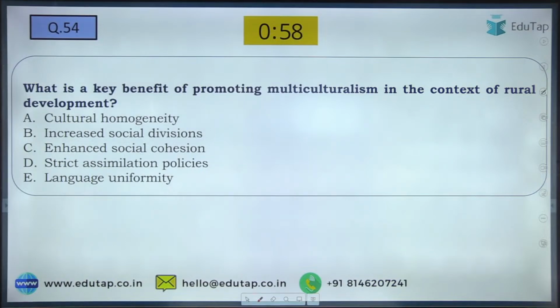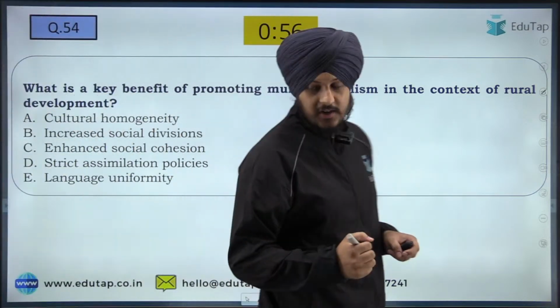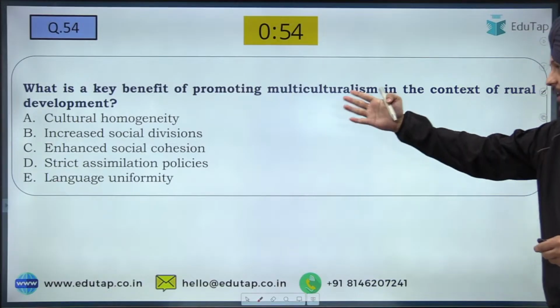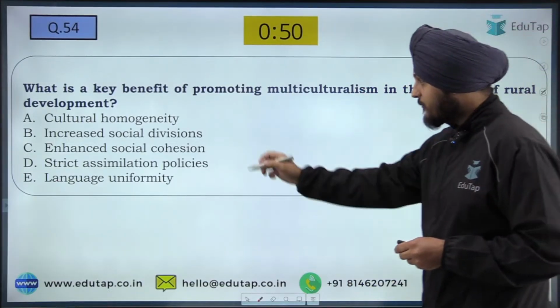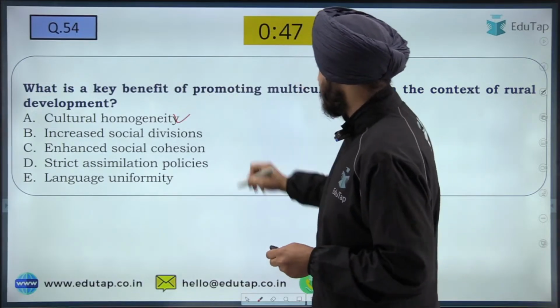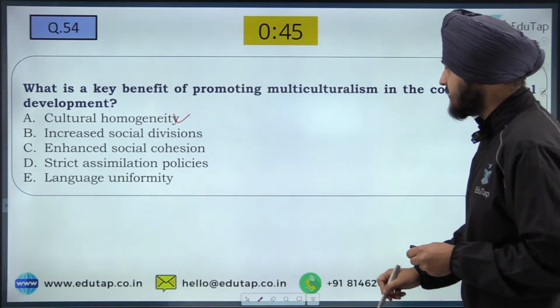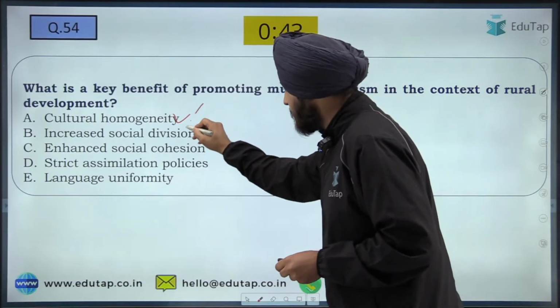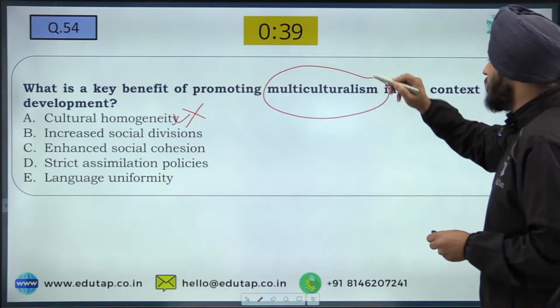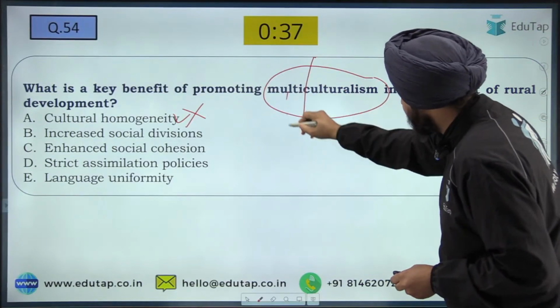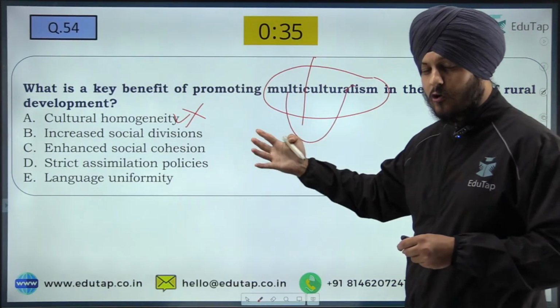Okay, so let us see what is going to be the answer to this easy question. So the question is, what is a key benefit of promoting multiculturalism in the context of rural development? So the first point is regarding the cultural homogeneity. Now, cultural homogeneity cannot be the answer of this question. Why? Because we know what multiculturalism is all about. It talks about multiculturality. It does not talk about the cultural